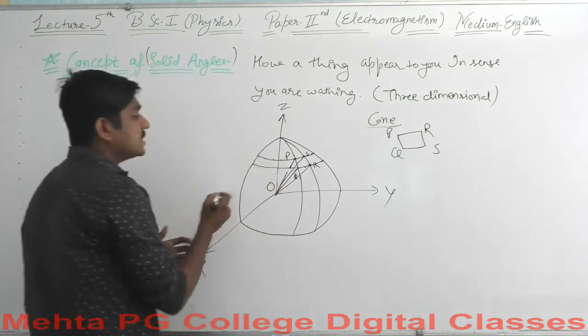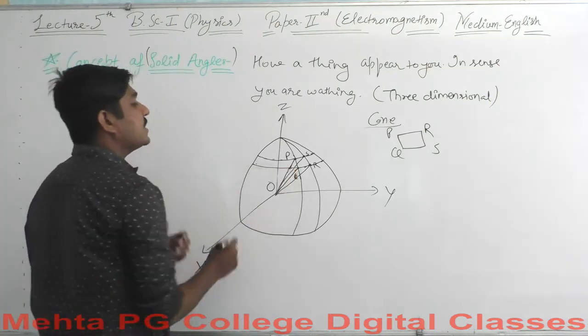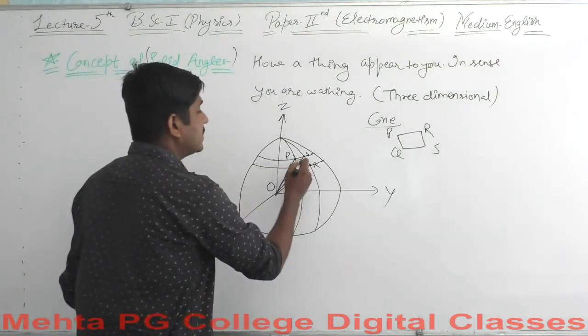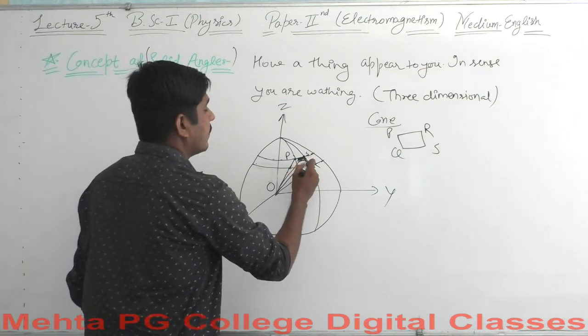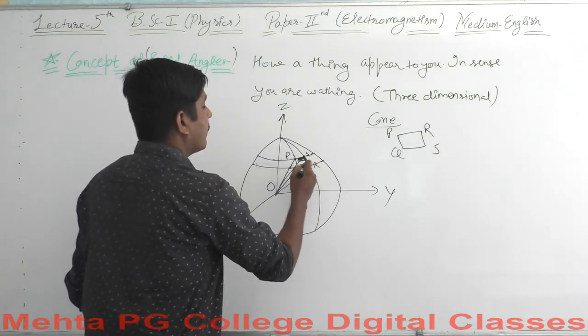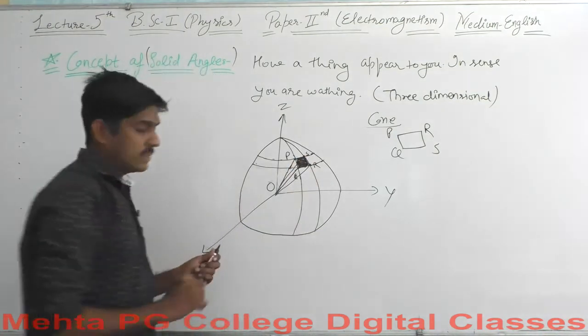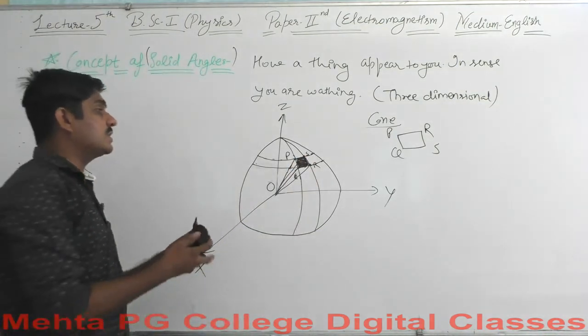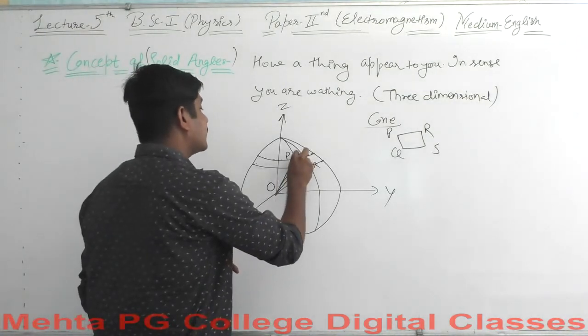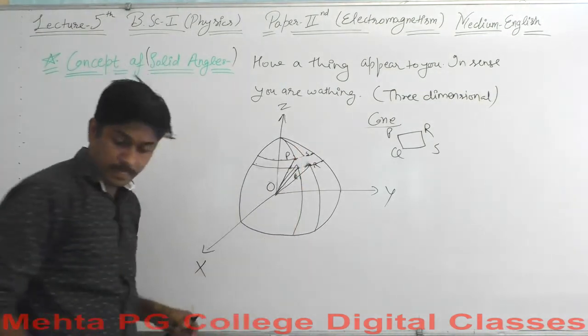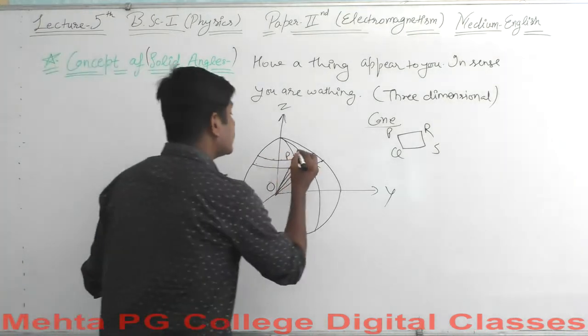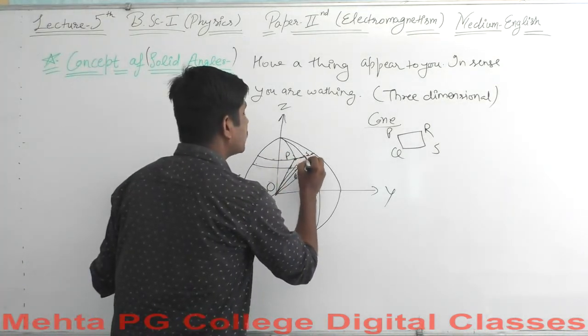Okay, so this is what it is. You see, PQRS is the area element you are watching here. Sorry, I think I must use another marker so it will be easier for you. So this is the area element PQRS. You know how this element got formed?